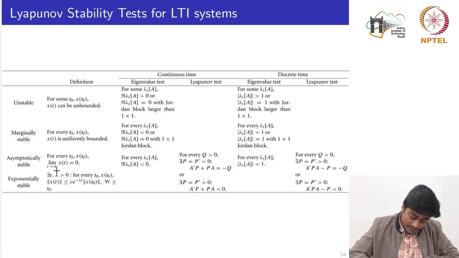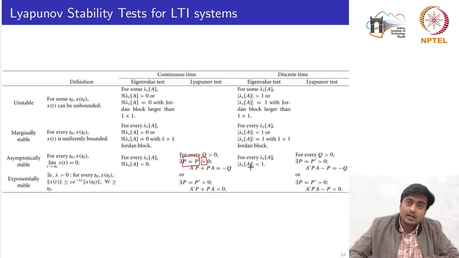The asymptotic stability defines that the signal itself should approach 0 as t tends to infinity. And for the eigenvalue test, the real part of the eigenvalue of the matrix A should be strictly less than 0. If we see the Lyapunov test, for the given Q, which is a positive definite symmetric matrix, there exists a matrix P which is symmetric. The symmetric condition is given by this one, and the positive condition is given by this one. So there exists a matrix P which is symmetric and positive definite such that it satisfies this equation, the Lyapunov equation.